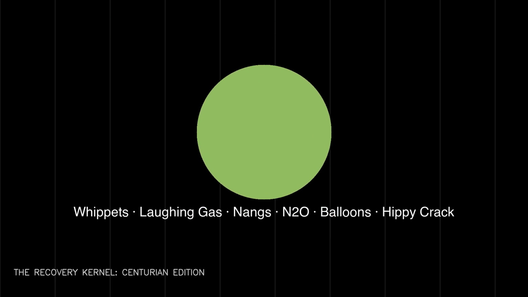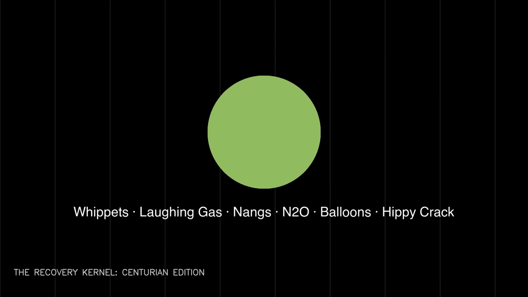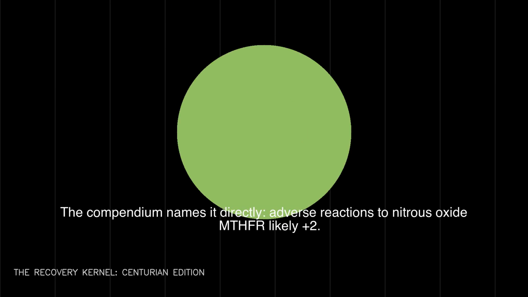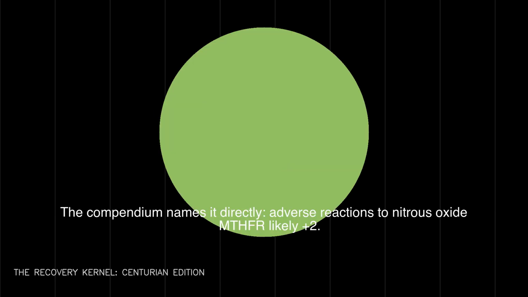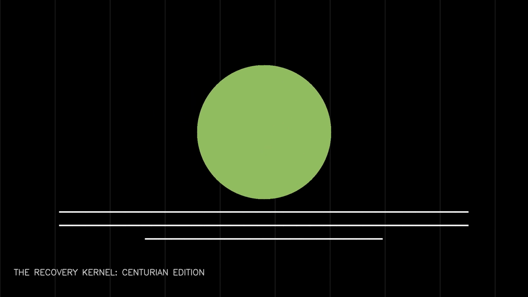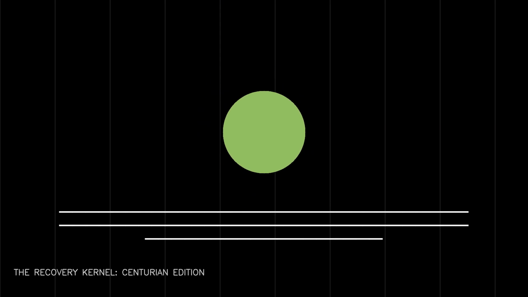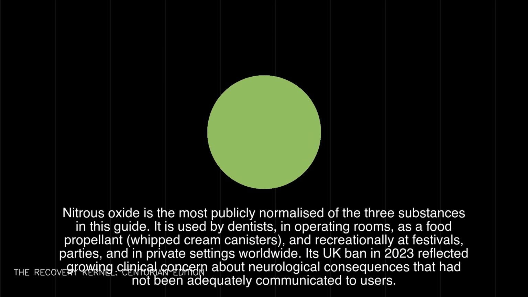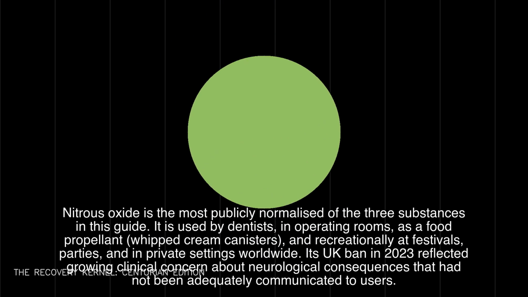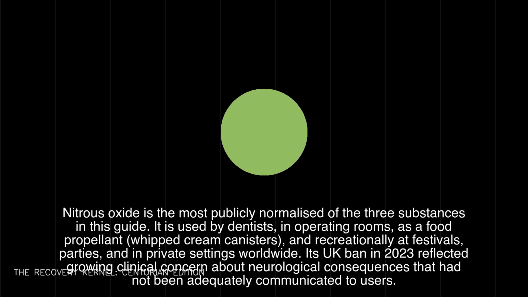Nitrous oxide is the most publicly normalized of the three substances in this guide. It is used by dentists, in operating rooms, as a food propellant, whipped cream canisters, and recreationally at festivals, parties, and in private settings worldwide. Its UK ban in 2023 reflected growing clinical concern about neurological consequences that had not been adequately communicated to users.